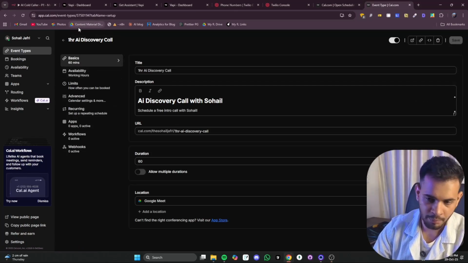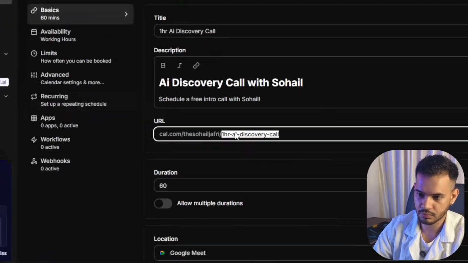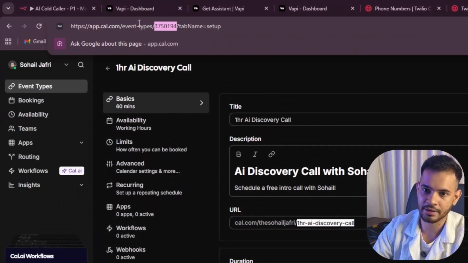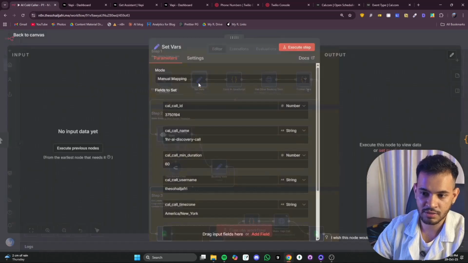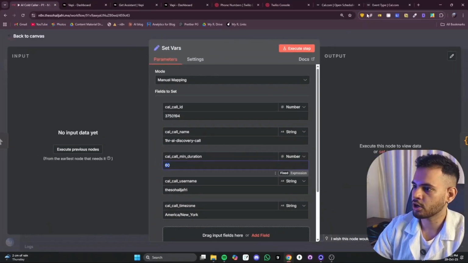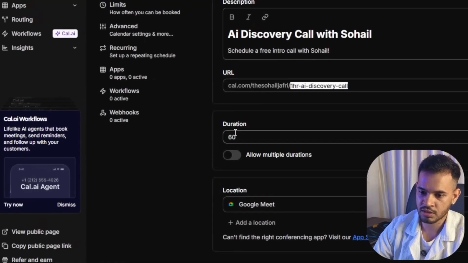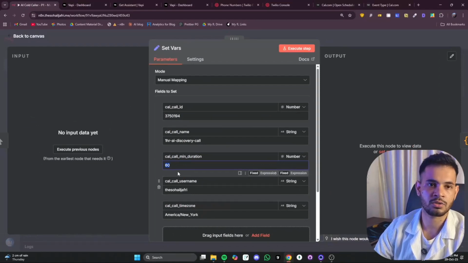So what you need to copy is two things. First is this 1 hour AI discovery call slug along with this ID here. All right, and you will paste these IDs into Set, where this and this. Then you set the duration of the call. For example, the call duration here is 60 minutes, so I have set 60 here. What this makes sure is to set a 60 minute time slot in your calendar and check for that only.